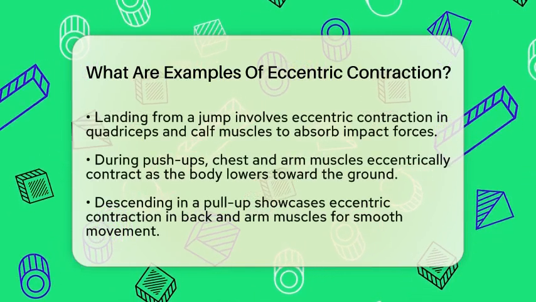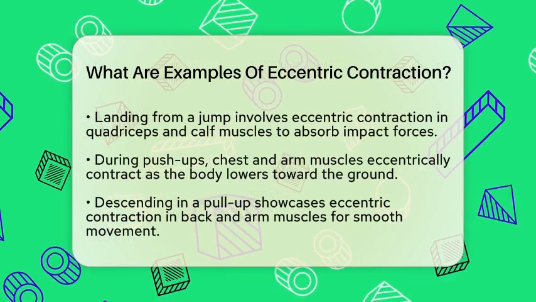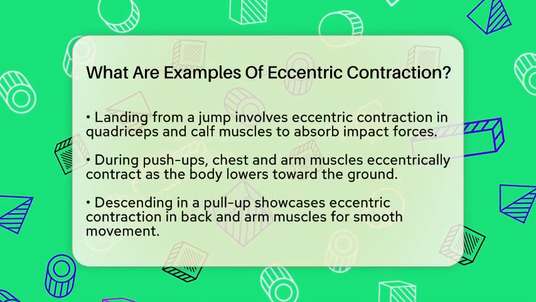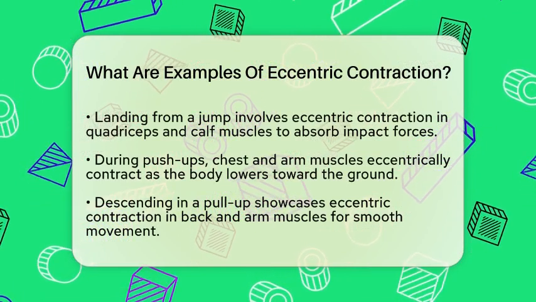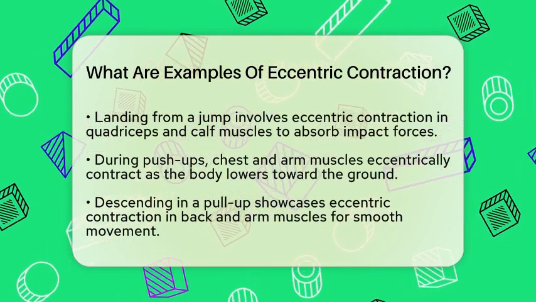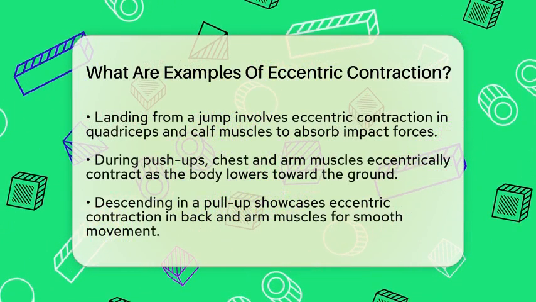Another example is landing from a jump. When you jump and then land, your quadriceps and calf muscles eccentrically contract to absorb the impact forces. This action stabilizes your joints and reduces the risk of injury.